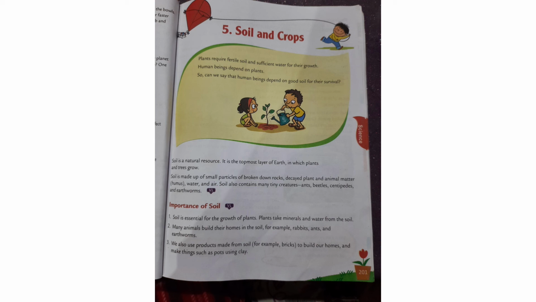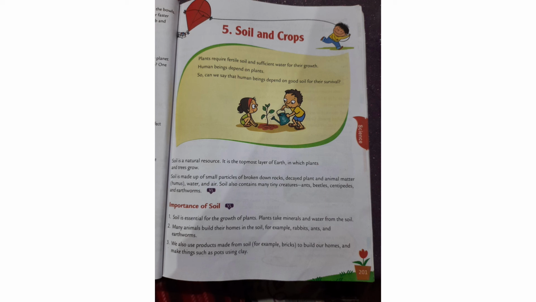So, how is soil formed? Soil is formed by the breaking down of rocks, decayed plants and animals, that is humus, and water and air. Soil also contains tiny creatures like ants, beetles, centipedes, and earthworms.